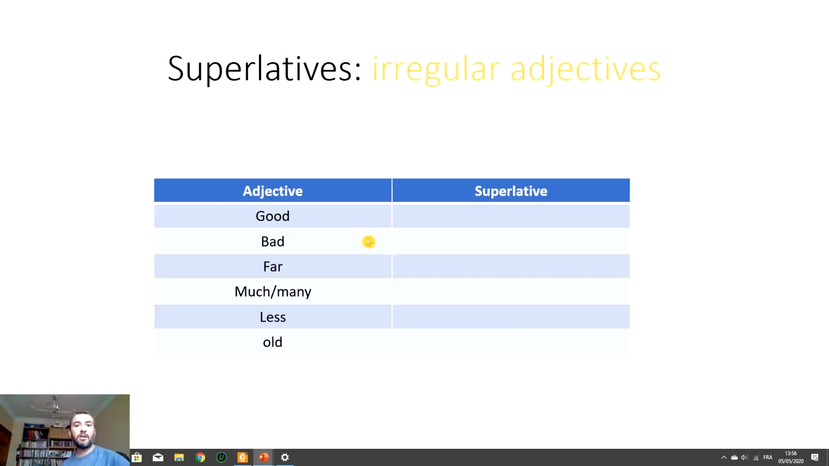So let's move to the superlative with irregular adjectives. So we have a few irregular adjectives or adverbs. So good, do you remember? For the comparative, do you remember? So comparative, what do we say? Better, better than. And the superlative, what do we say? Let's see if you find them. Okay, I'm not going to tell you now. So good, bad, far, much or many, less, old. 20 seconds.